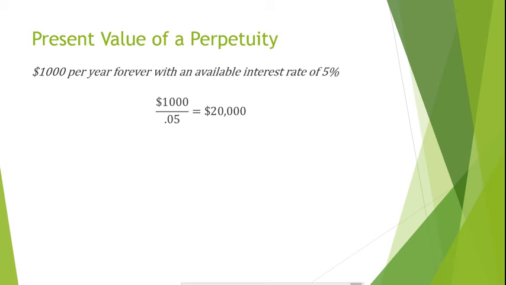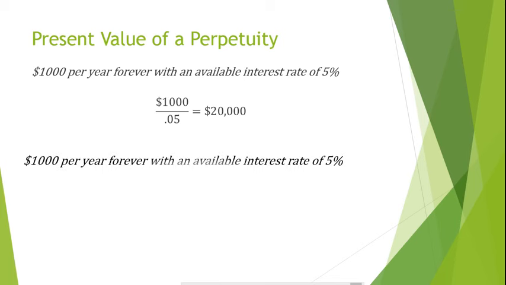Now, let's make this a little more complicated. What if we were to receive $1,000 per month for the rest of our lives, and we could earn 5% interest in other investments? What would the present value of our perpetuity be? It would be $1,000 divided by 0.05 divided by 12, giving us a present value of $238,095.24. Notice that we divided the interest rate by 12 since our perpetuity pays monthly.